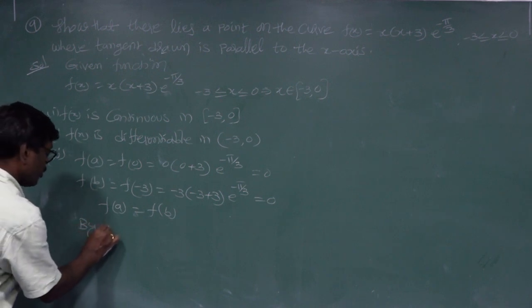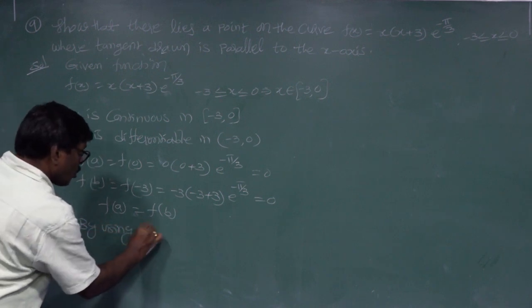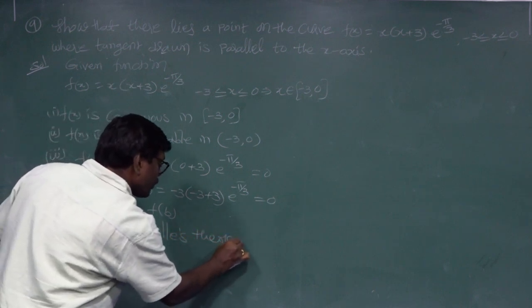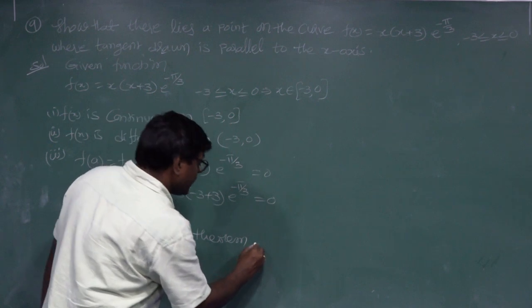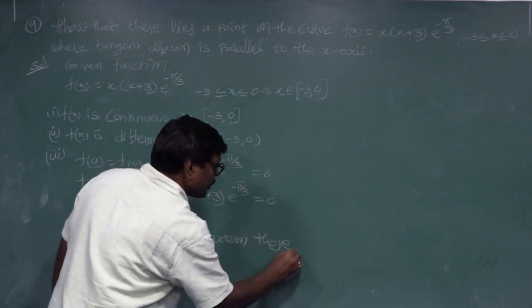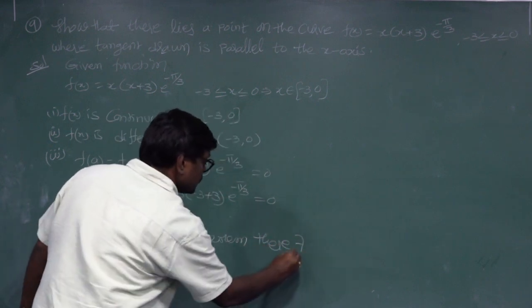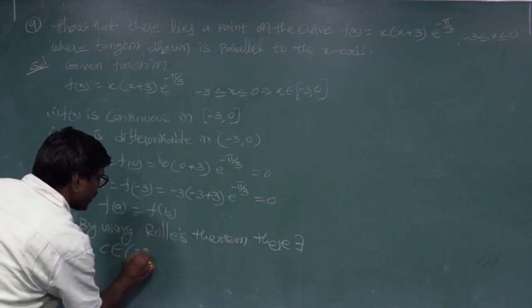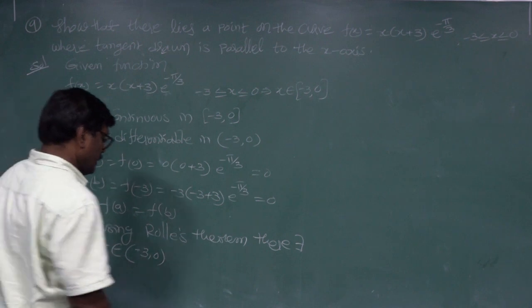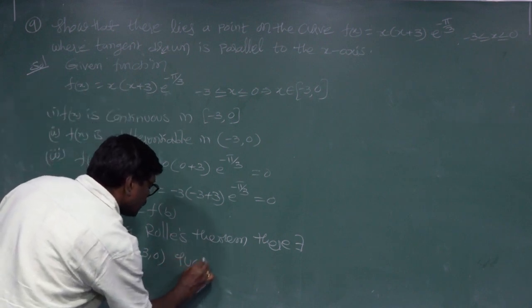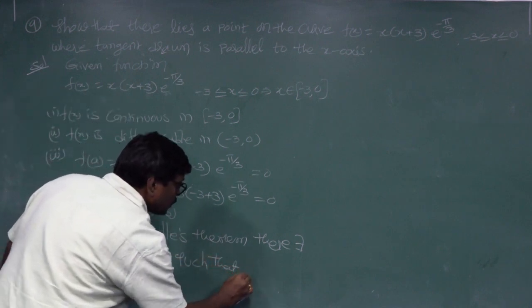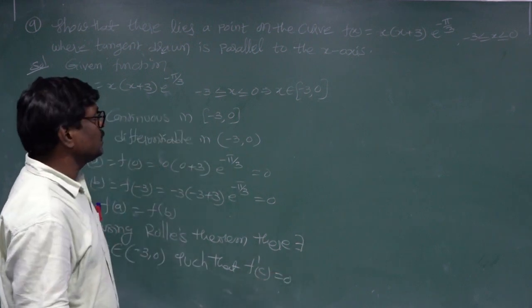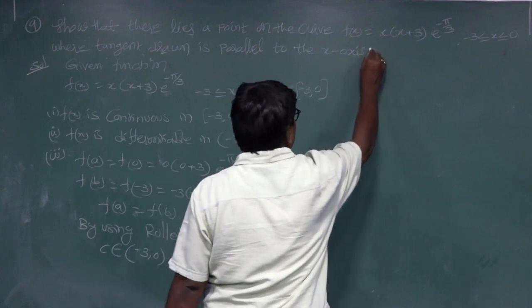By using Rolle's theorem, there exists c belonging to minus 3 comma 0 such that f dash c equal to 0.